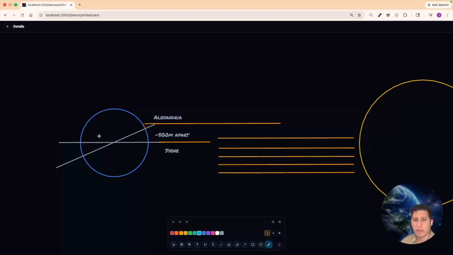We know that there are 360 degrees in a circle, right? And what else we know is that the size of this slice could be measured as 500 meters from this perspective or 500 miles from this perspective, but we could also think about it as an angle. We could think about it as the amount of turning we do from the perspective of the center of the earth, looking out at Syene and turning to Alexandria. So we can measure this slice as the amount of turning we do here.